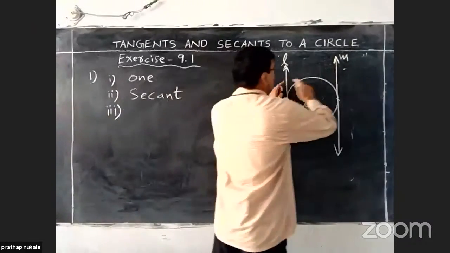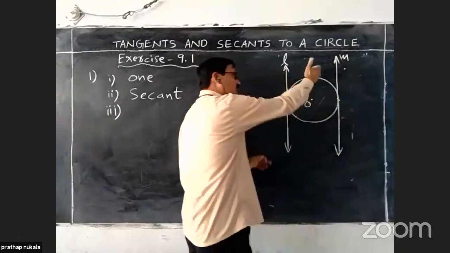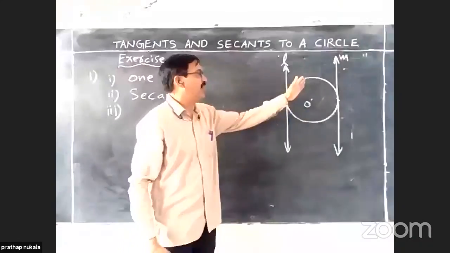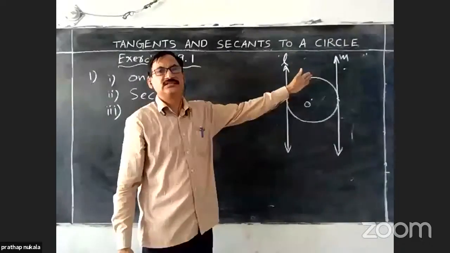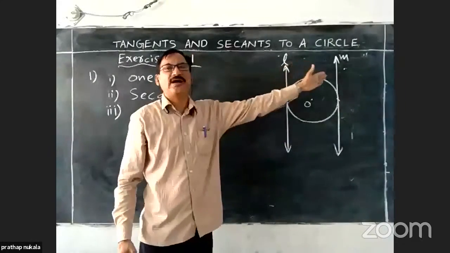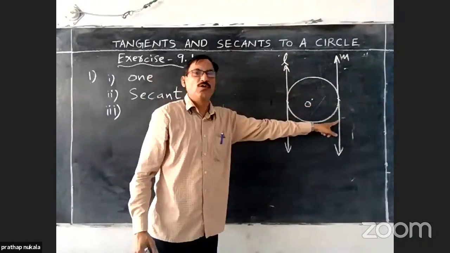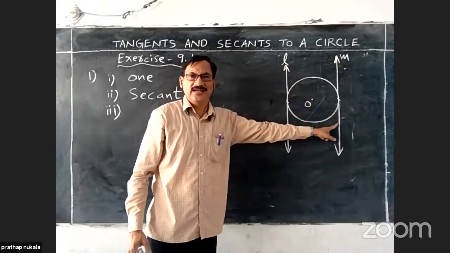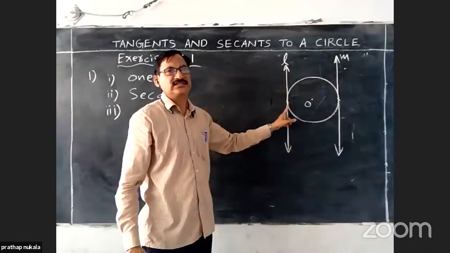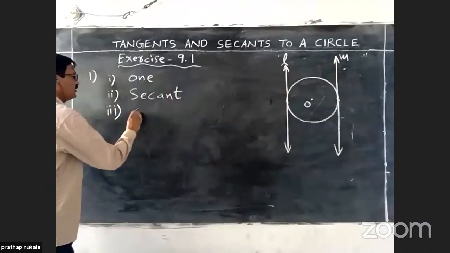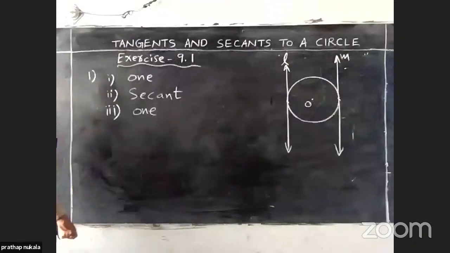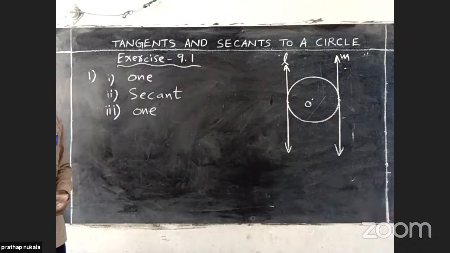If you draw other tangents, there are so many tangents. There are infinitely many tangents at infinitely many points on the circle. But there is only one tangent parallel to the given tangent. That's why the answer is only one tangent can be parallel to the given tangent of the circle.